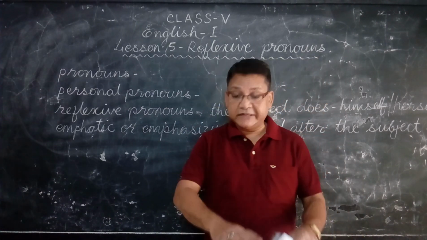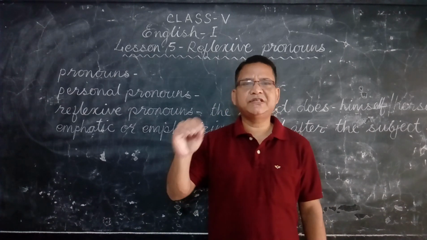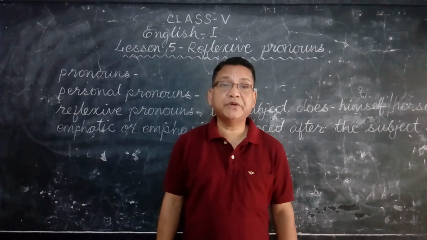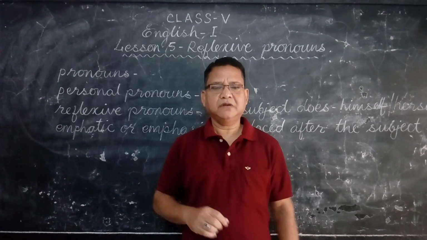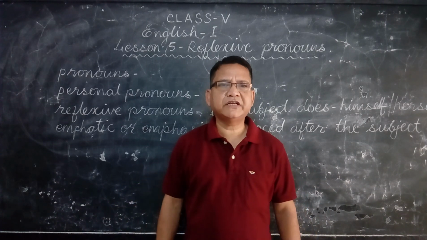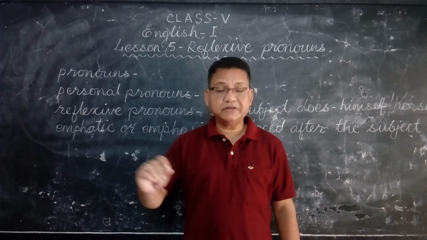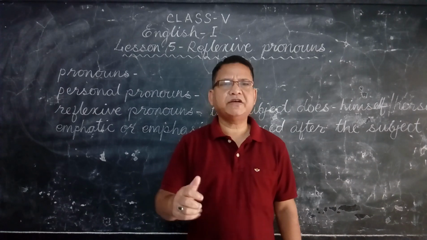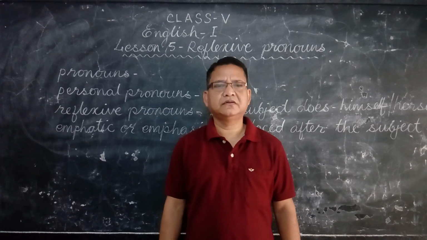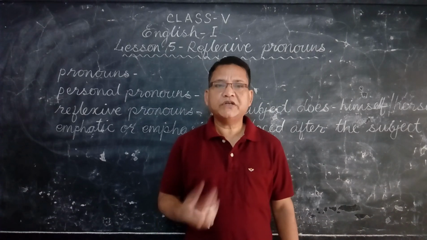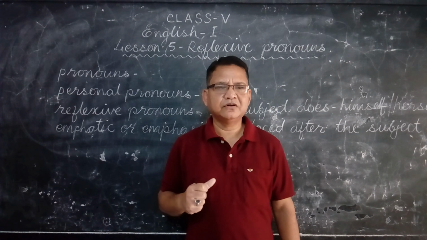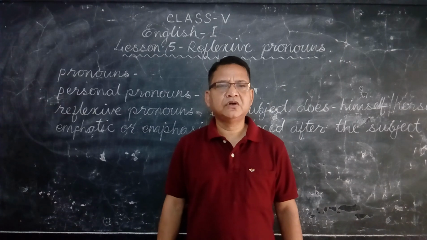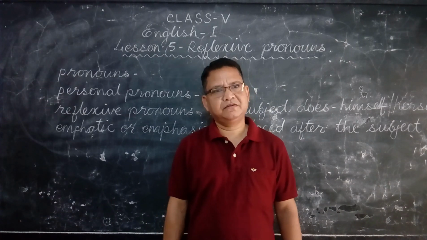Seema is arranging the table. Seema is the subject. What is Seema doing? Arranging, making it ready. What is she arranging? The table. So the table is the object. So it is transitive verb. Same sentence. If I say Seema is arranging. Subject Seema. What is she doing? She is arranging. What is she arranging? Nothing is there. It doesn't have an object. So this becomes intransitive. Okay.